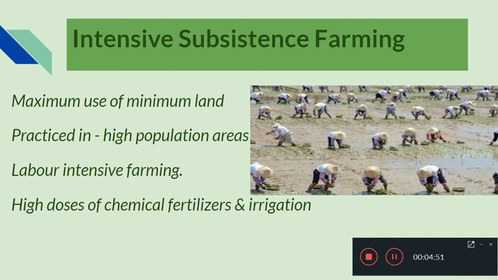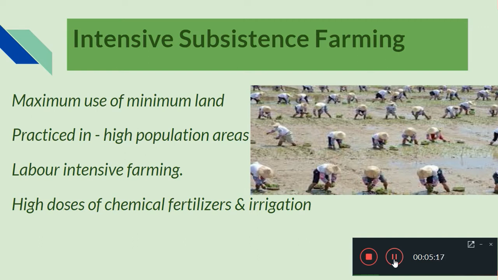Now when we come to the second type of farming, that is intensive subsistence farming. In this, people make maximum use of land. The land available is minimal, but they are utilizing it maximally. This type of agriculture is mainly practiced in high population areas. So this type of farming, that is intensive subsistence farming, needs more labor. It is labor intensive farming, more labor required for this.